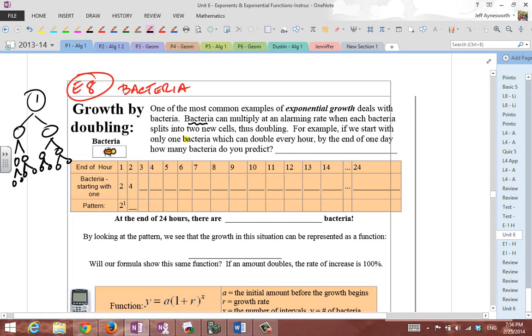So, for example, if we start off with only one bacteria, which can, this is very important, double every hour of the day, at the end of the day, how many bacteria are there going to be? What do you predict? All right, so let's take a look at a prediction here. I want you to pause the video now and write a number down right here. At the end of a day, which obviously is 24 hours long, how many bacteria are there going to be if you start off with one and you double the amount every hour? Again, this is a doubling example.